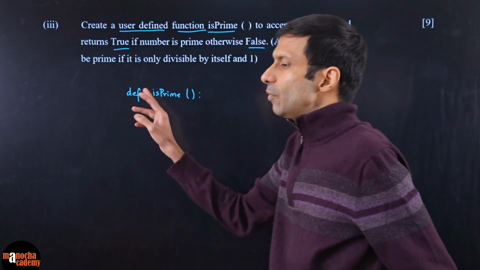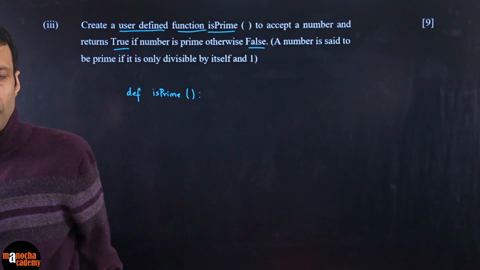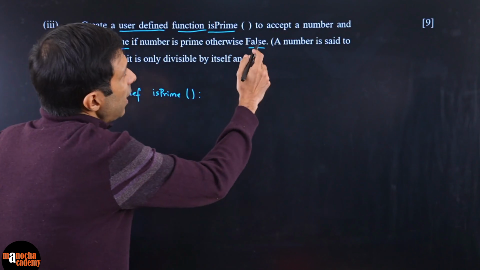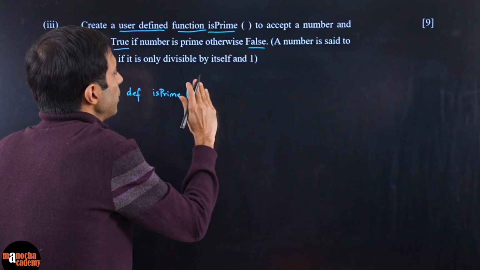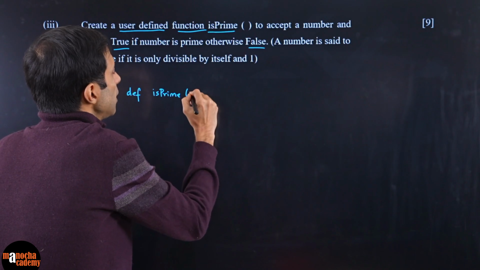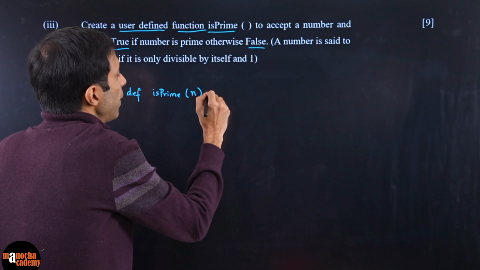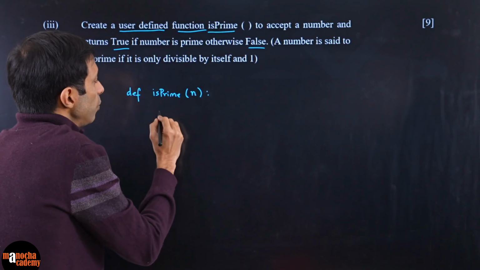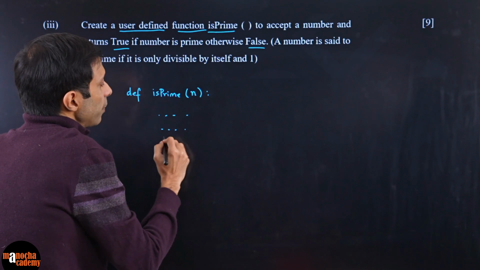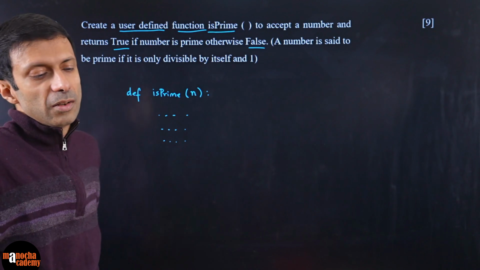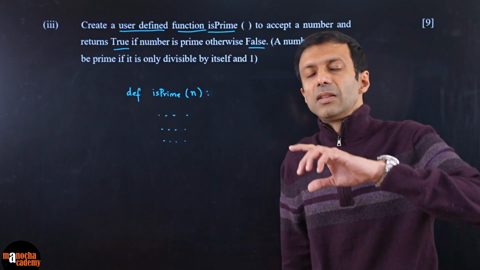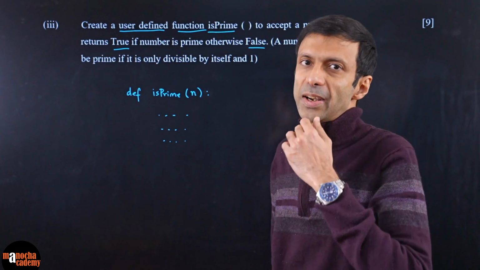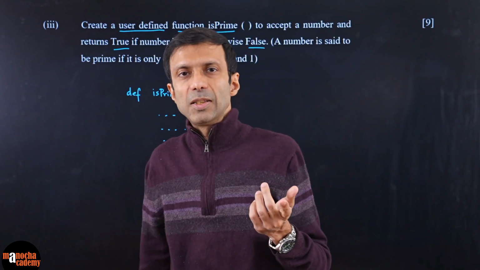So, since it's a user defined function, I have to start with def, and it will accept a number. The number I can represent by x or n or something. So it will look like this: is_prime, it takes an input parameter n, and now here I have to write the code. Now what is the trick here? One simple trick you can follow is that prime numbers have how many factors? How many factors does a prime number have?